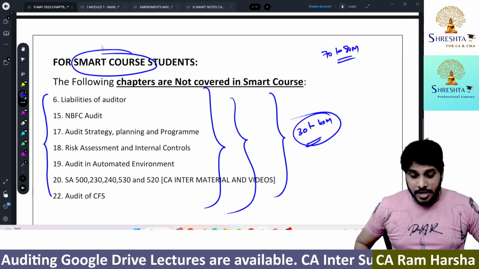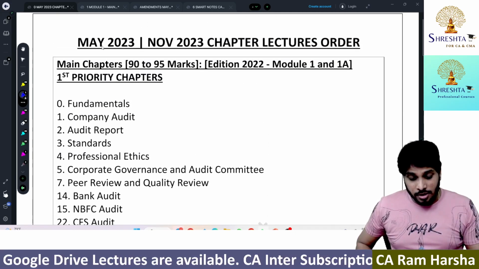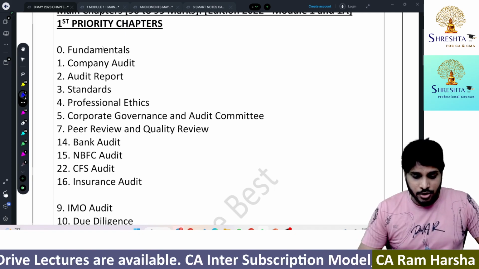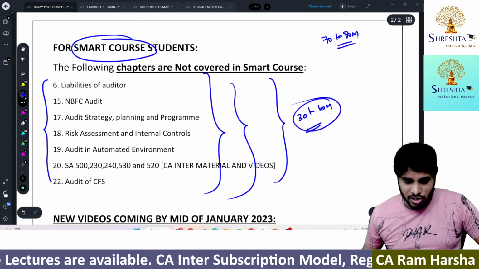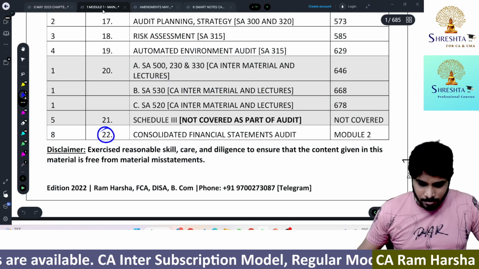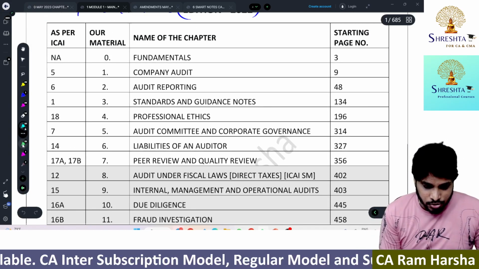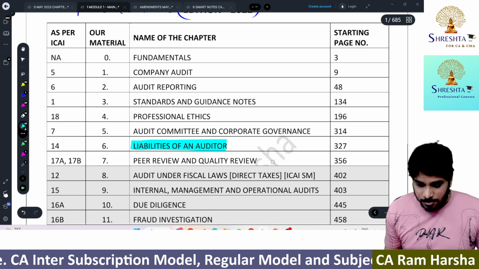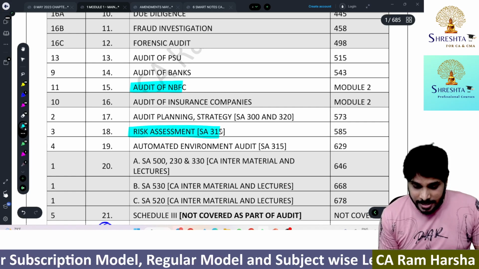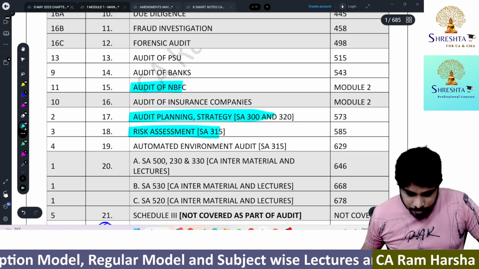But remember, regarding the videos and which chapters you get: if you're a full course student, you get 100%. If you're a smart course student, you get everything except these chapters, like liabilities of auditor, NBFC audit. I'll show you here. This is the index, right? So these chapters a smart course student will not get. Liabilities of auditor, then you don't get NBFC audit, and you will not get risk assessment, audit planning and strategy. Just a minute.